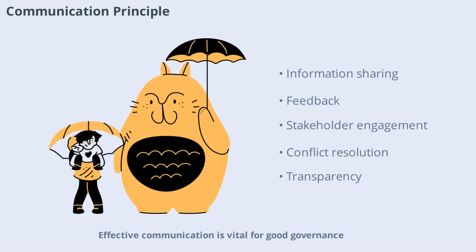Effective communication is vital for good governance. This principle involves sharing information clearly, listening to feedback, and engaging with stakeholders. Communication builds understanding, resolves conflicts, and supports transparency. By prioritizing communication, governments can foster stronger relationships and make better decisions.